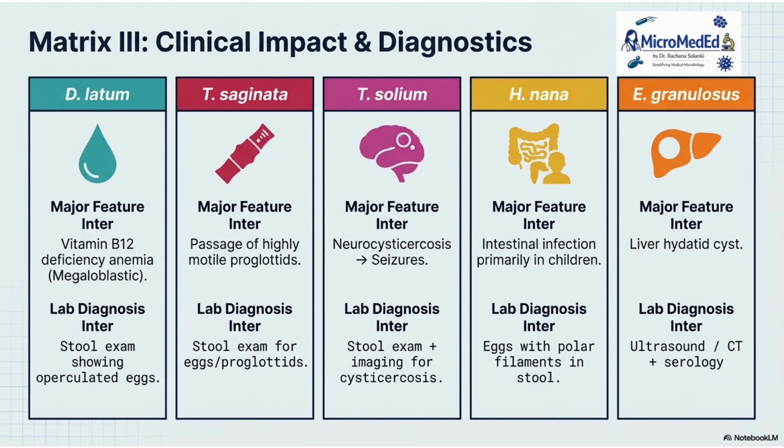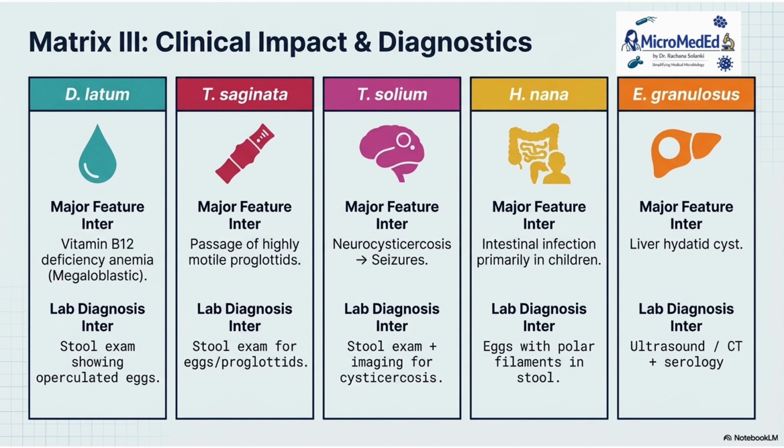Now the major features. Latum is associated with B12 deficiency, megaloblastic anemia, and laboratory diagnosis is stool examination for operculated eggs. Taenia saginata shows passage of highly motile proglottids, and diagnosis is stool examination for the eggs and proglottids. Taenia solium causes neurocysticercosis as well as taeniasis, and neurocysticercosis leads to seizures.